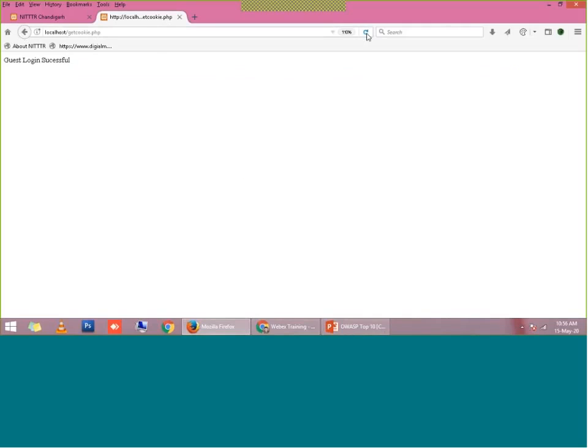Okay, close it, and I will just refresh this page. After refreshing this page, you are able to see that after tampering with the cookies, I am able to get the admin login page, right. The developer has created different sections, one for guest login and one for admin login.